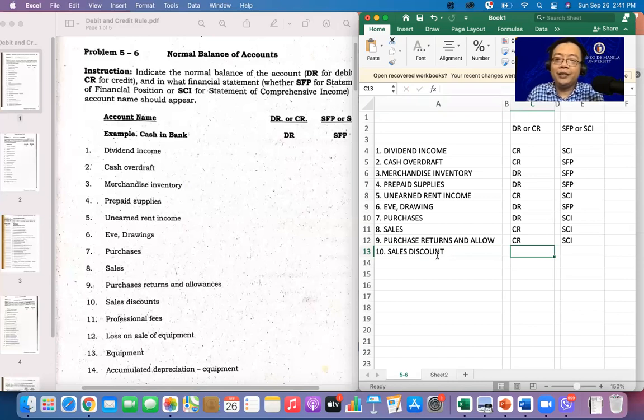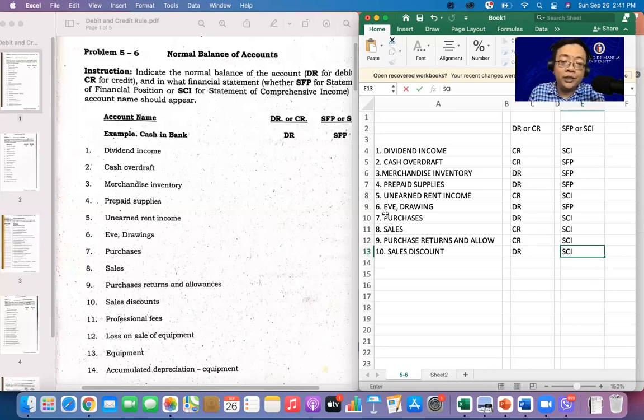So, if the sales has a credit balance, contra sales naman ang tinatawag na sales discount. Kung credit ang sales, so it is a debit. Contra, just like your purchase allowances and returns, okay? It is also part of your statement of comprehensive income.